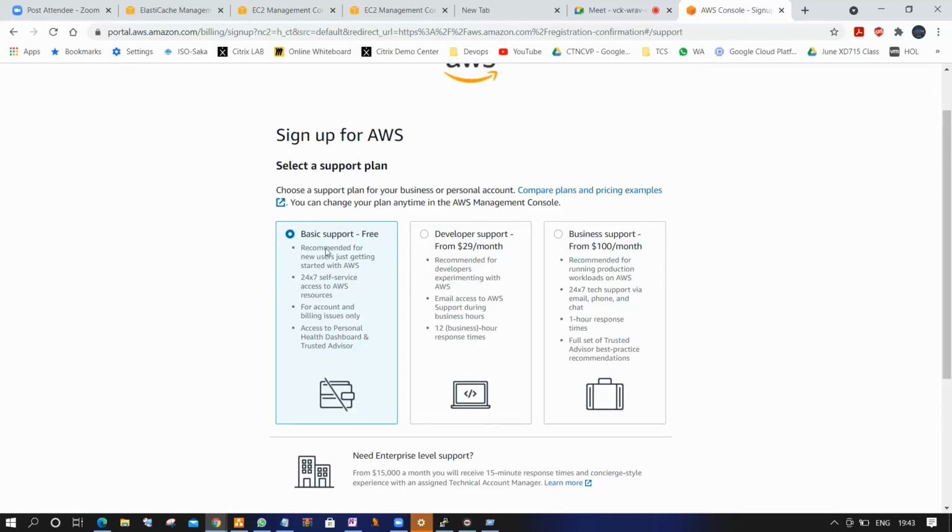At present, please continue with the basic plan only. Please do not opt for the others unnecessarily, or your bill will be charged. Understand? Even with basic support, you can access all the services, but you don't get support from the technical team. Because I'm available, I'll teach you wherever a problem comes, so you don't need to opt for developer or business. But if you are running a company, then yes, please go with the developer and business plans. Understand?